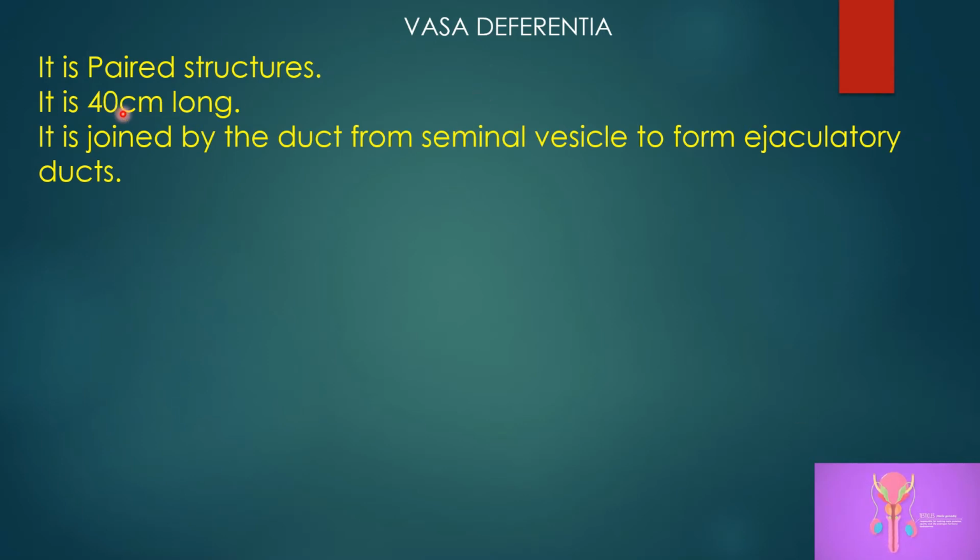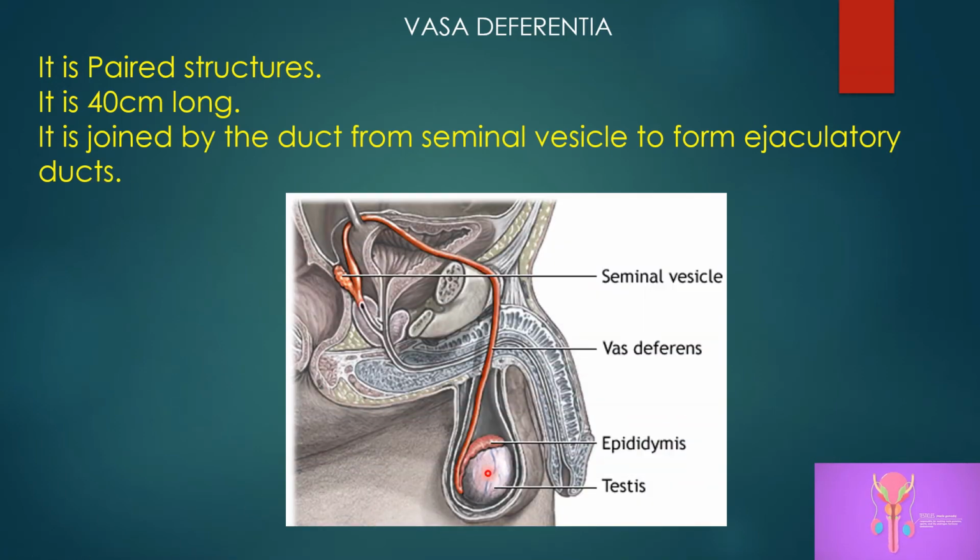From the two testes there is the release of the vas deferens. It is 40 centimeters long. It is joined by the duct from the seminal vesicle to form the ejaculatory ducts. This is the testis, covered by the epididymis. Testis plus epididymis together is called testicles, and here you can see the vas deferens, which is joined by the seminal vesicle to form the ejaculatory ducts.